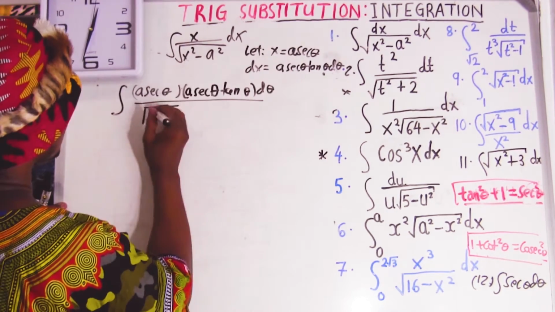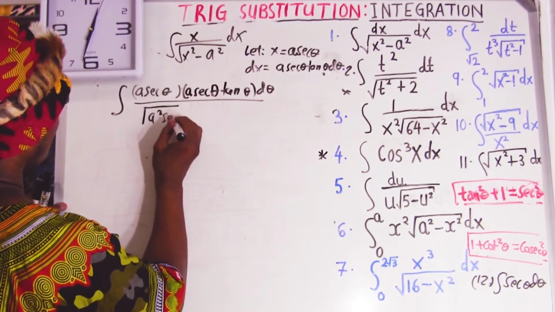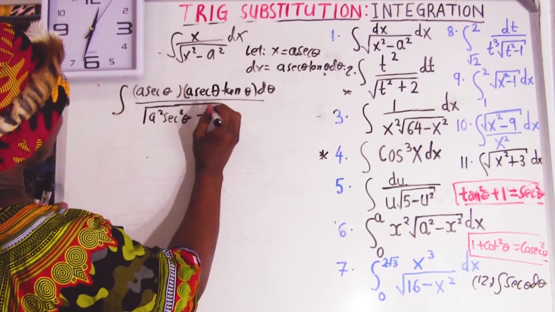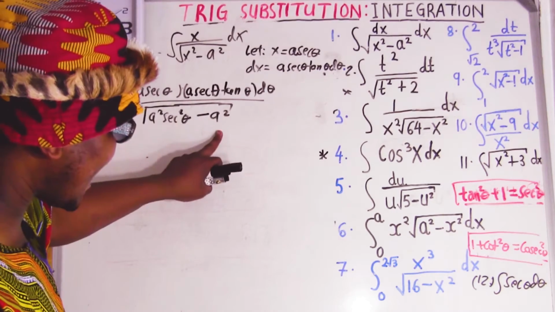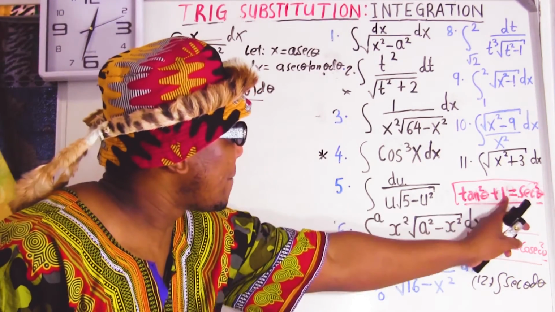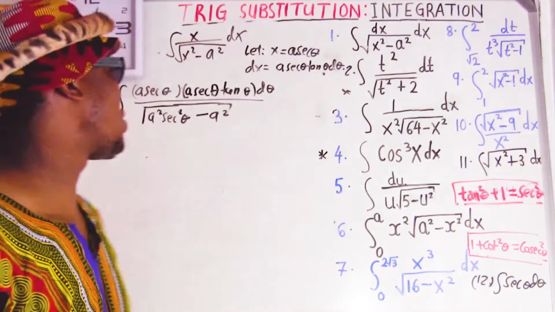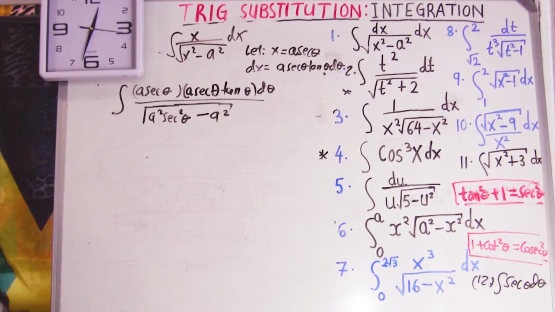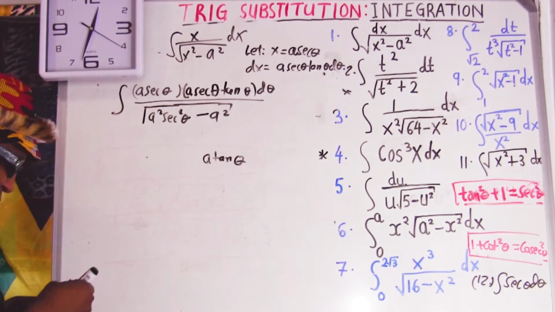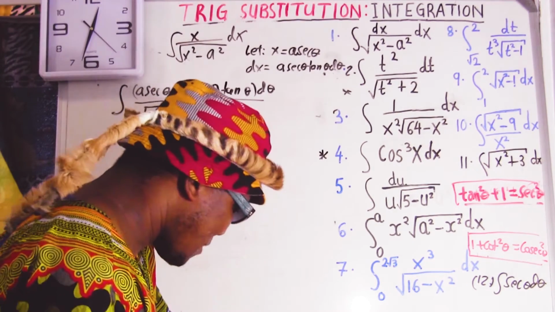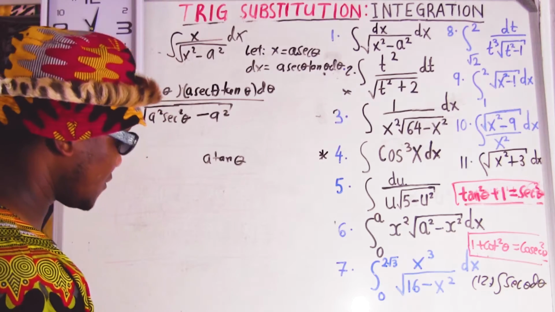What is x squared? x squared equal to a square sec square theta minus a square. So this is going to give us sec square minus something. Sec square minus 1 is going to give you tan square. But remember, there's a root, so it's going to give us a tan. Let me show you how it comes about, because some of you may get confused.